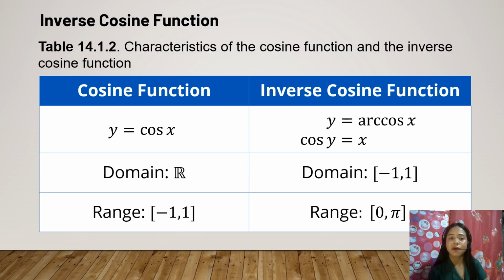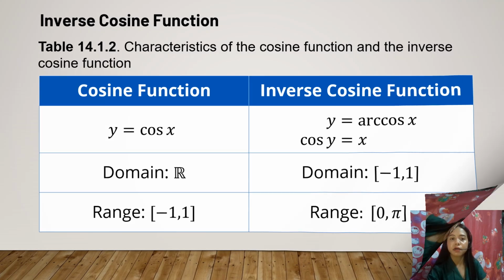The domain of the cosine function is, again, all the real numbers, whether rational numbers, irrational numbers, integers, whole numbers, or natural numbers, okay? The domain of the inverse cosine function is -1 and 1. The range of the cosine function is -1 and 1, while the range of the inverse cosine function is 0 and pi. Okay, take note of that.